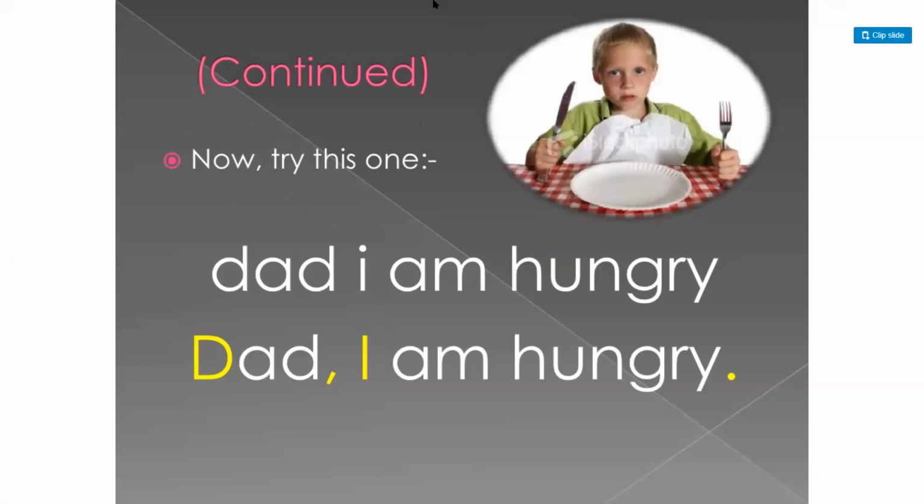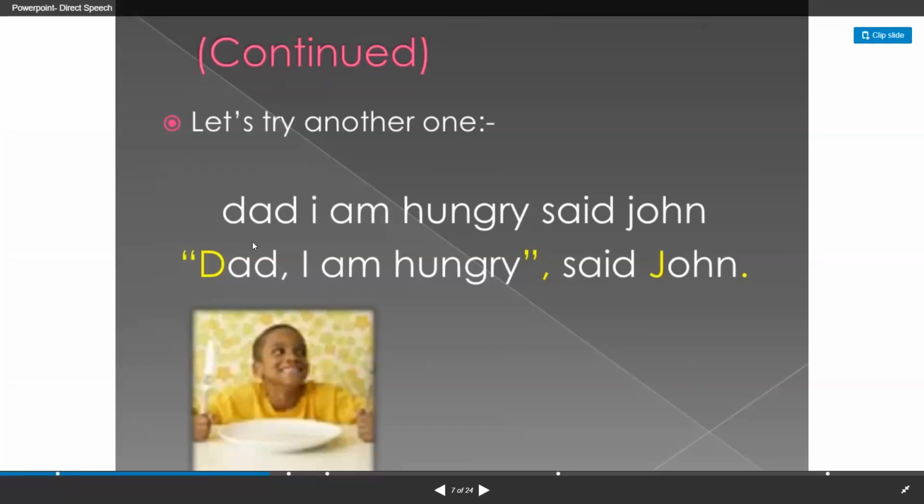After we call someone, we need to add a comma, and then the pronoun I must be capitalized. Then we must end our sentence with a full stop, exclamation mark, or a question mark for sure. All right, next: "Dad, I am hungry," said John. Here, this is very important. Focus. All right. Dad, I am hungry.